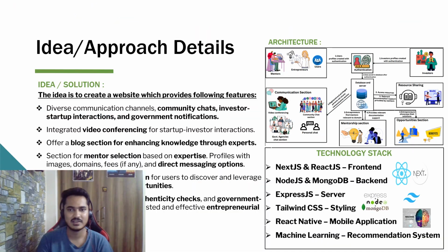And they will have their pros and cons according to each profile. Then we have the technology stack, where we will be using Next.js for the front end, which we will be using for server side rendering, and which will make our website much faster and SEO optimized so that anyone can hop into our website very easily. Then for the backend, we will be using Node.js and MongoDB, and if we need a server, we'll be using Express.js. And then for styling, we'll be using Tailwind CSS.